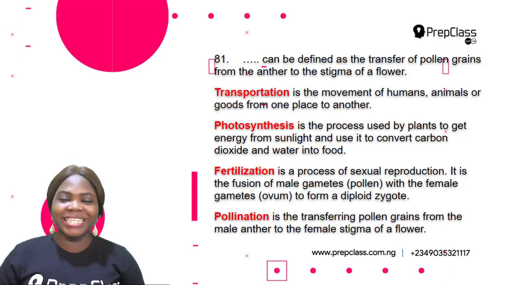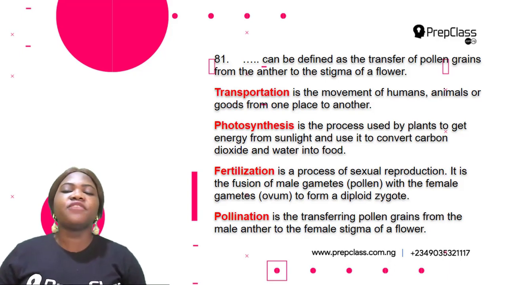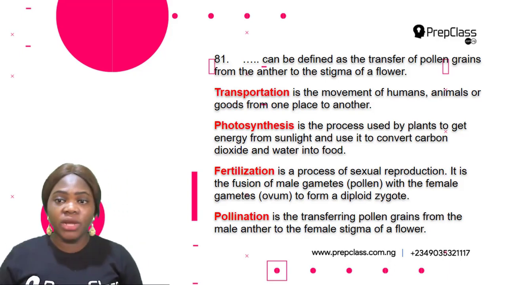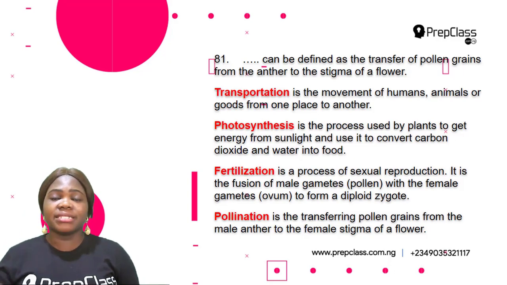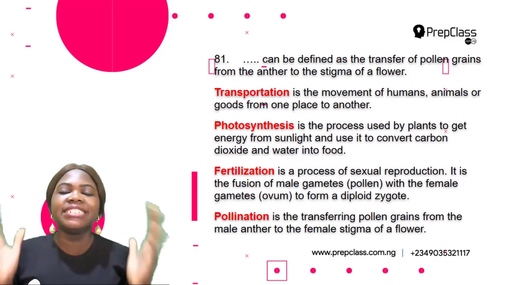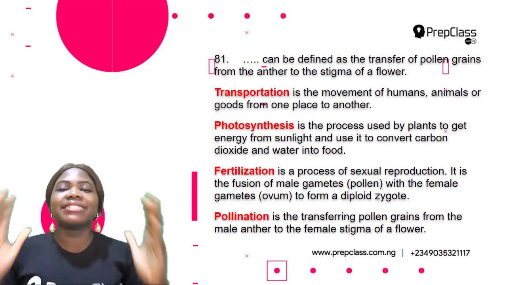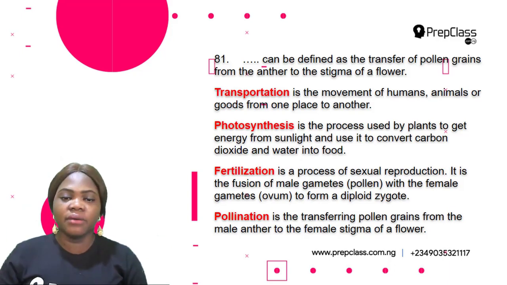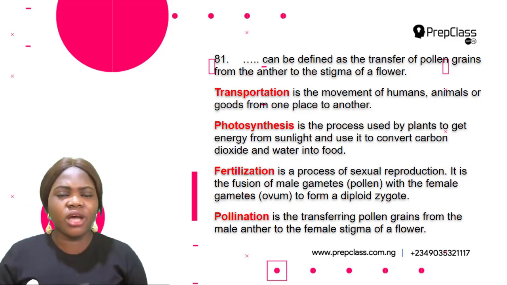So what about fertilization? Fertilization is the process of sexual reproduction. It is the fusion of the male gamete, that is the pollen, with the female gamete, that is the ovum, to form a diploid zygote. So a zygote is a fertilized egg cell. But that's not the correct option either.